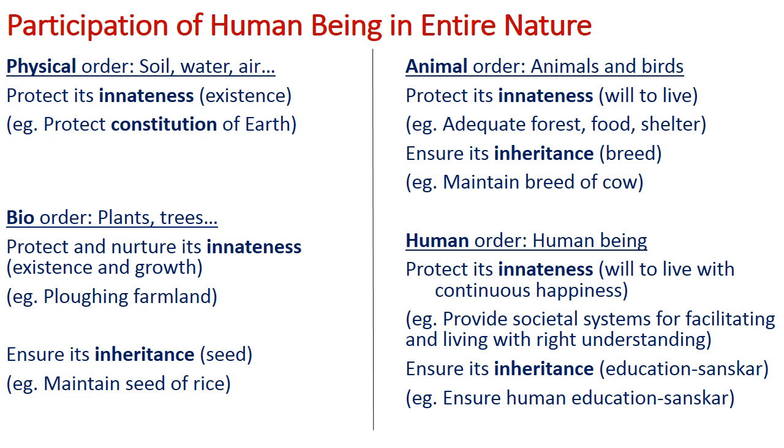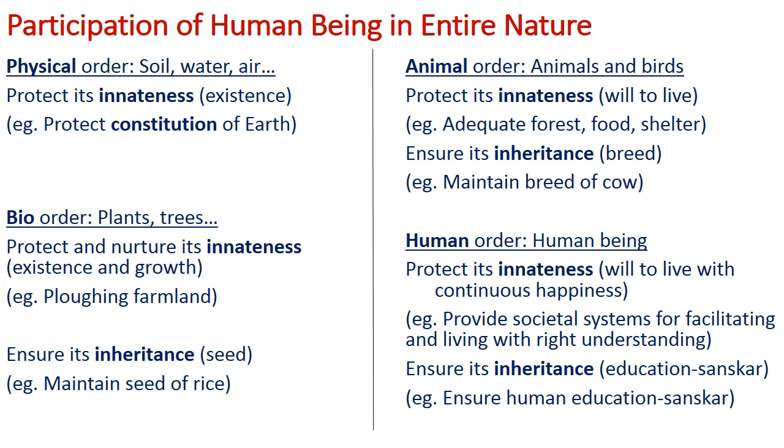All the responsibilities are on the human being or human order. Why? We are the ones who have created disharmony in nature, and we have to take the responsibility to protect the nature and participate in a right manner, with right understanding in the nature, and ensure its inheritance. Okay, animal order, it is animals and birds. We need to protect its innateness, ensure its inheritance. Okay, human order, here do we need to do anything? Yes, protect its innateness. We need to protect our innate quality.